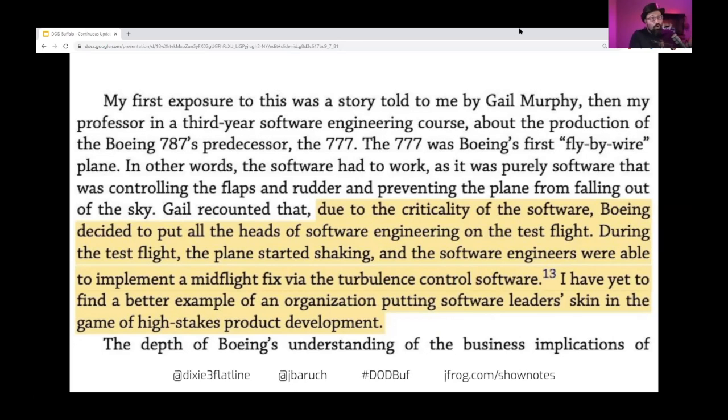So they took all the software engineers, boarded them, took off, went to the place where there was turbulence, debugged it, patched it, and verified that it works, all in the air during mid-flight. And it actually worked. And now the 777 is one of the best planes in the industry. And here we go, updated mid-flight, software updates can work even mid-flight.